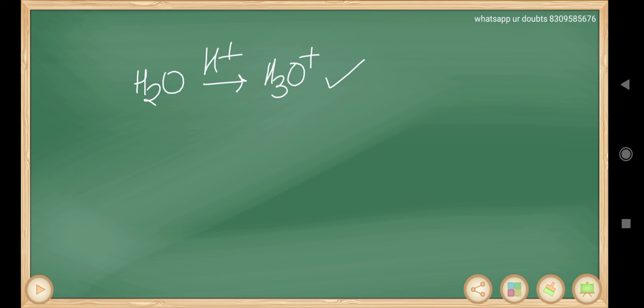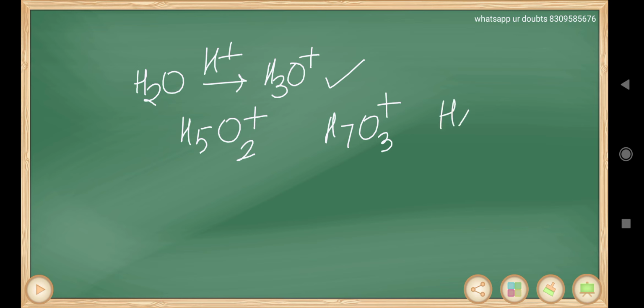In aqueous solutions, the H plus ions are generally given like this. With H2O, if you are taking H plus, you can mention this as H3O plus. H3O plus is the right way of expression. Otherwise you can say H5O2 plus, or H7O3 plus, or even H9O4 plus. All these are the right ways of expression.